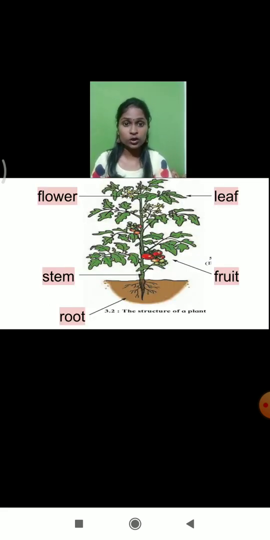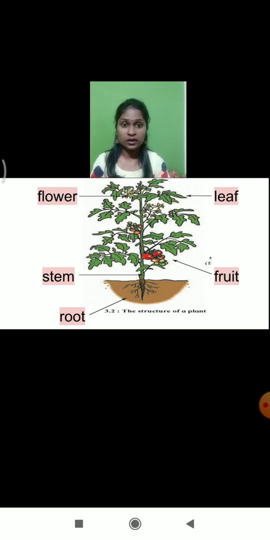And students, you all know that there are different parts of the plant. You must have seen them around you. In this image, below the soil layer, there are roots present. Above the ground level, you can see the stem, which is green in color. Fruits are also there. You can see the green leaves and the flower also.